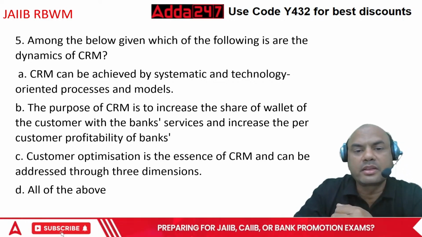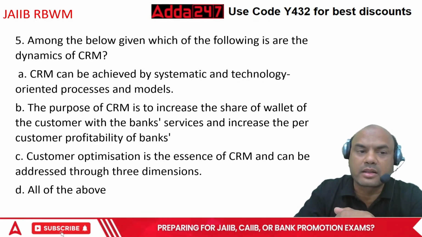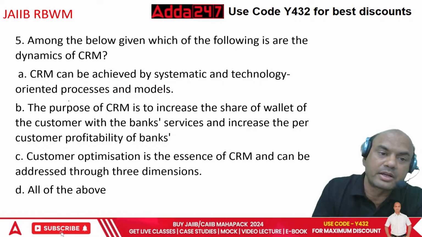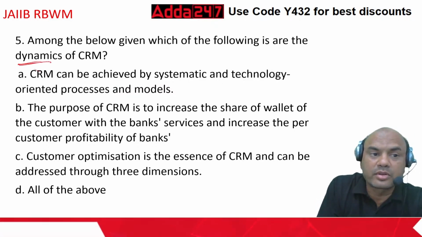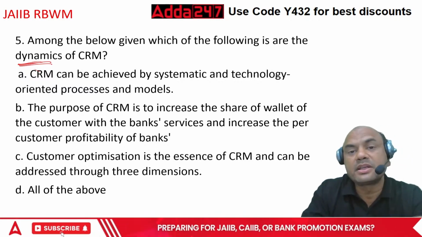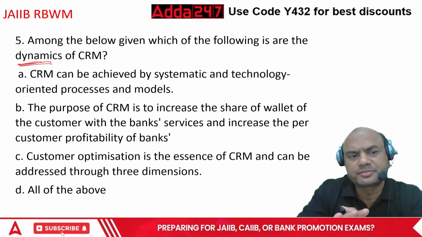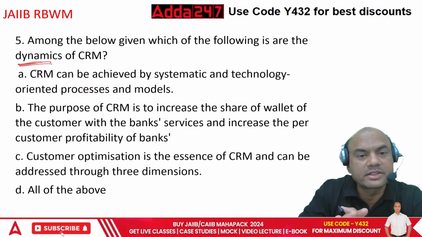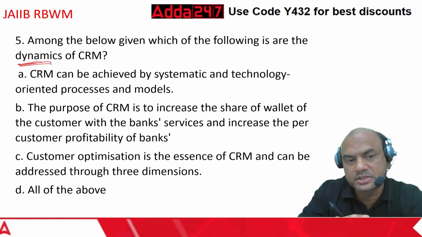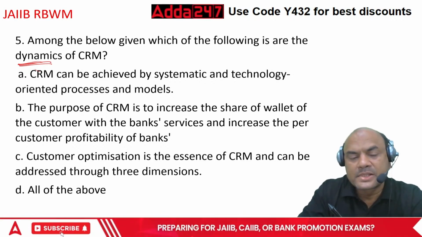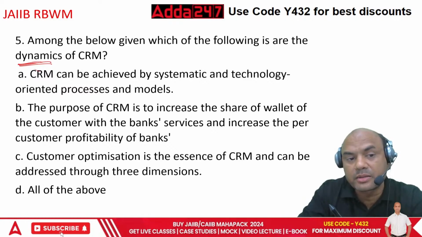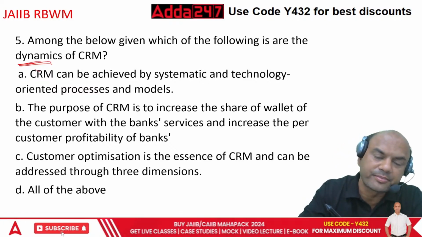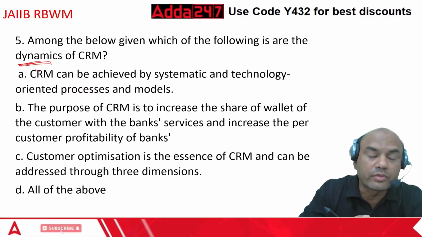Among the below given, which of the following is or are the dynamics of CRM? Dynamics means the quality, changing qualities. Kindly note, dynamics means it goes on changing continuously. CRM can be achieved by systematic and technology oriented processes and models. Okay, so what does it mean?